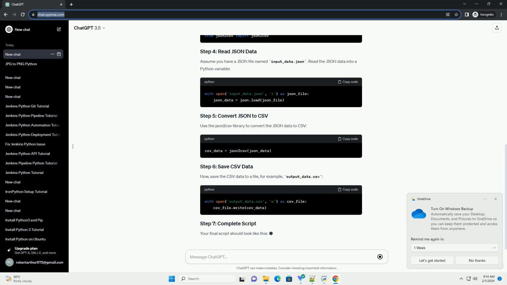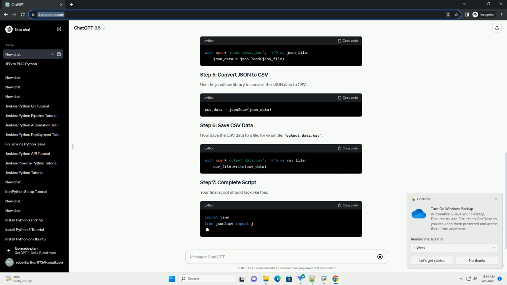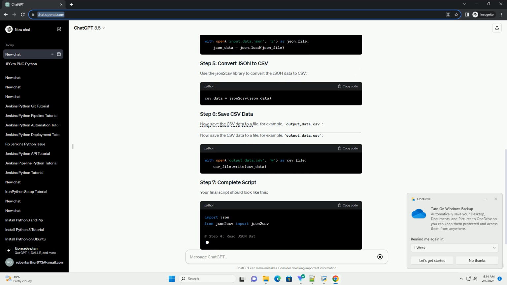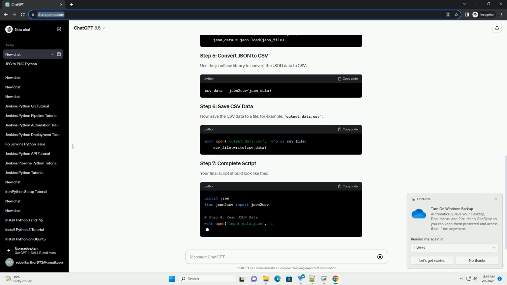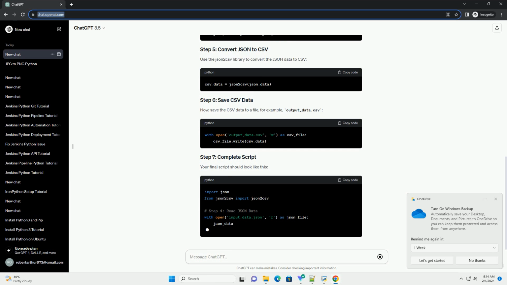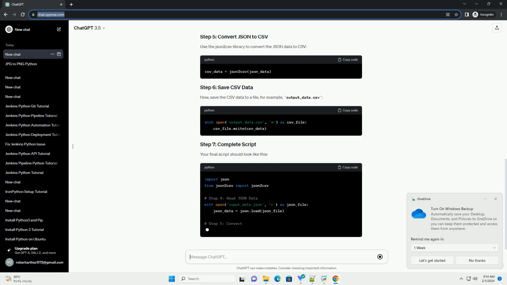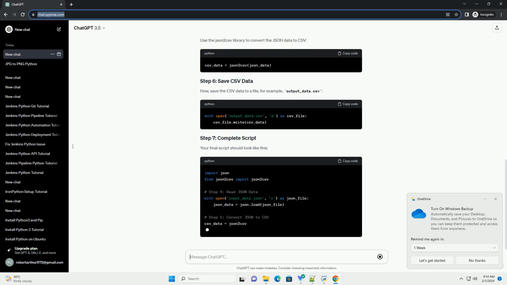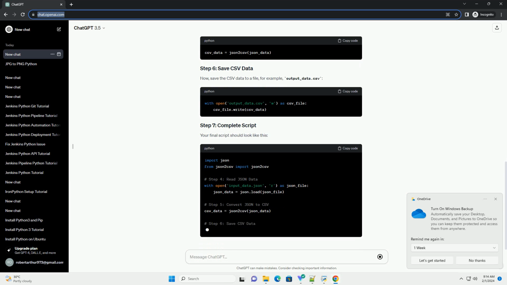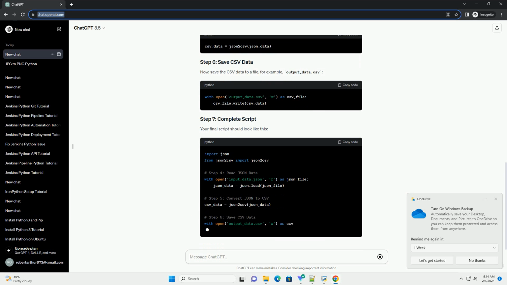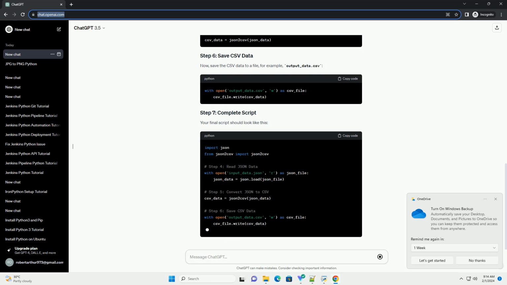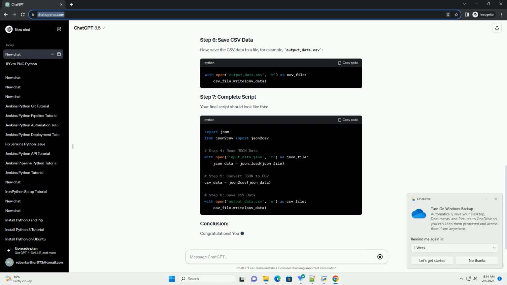Assume you have a JSON file named input_data.json. Read the JSON data into a Python variable. Use the JSON2CSV library to convert the JSON data to CSV. Now, save the CSV data to a file, for example, output_data.csv. Your final script should look like this.